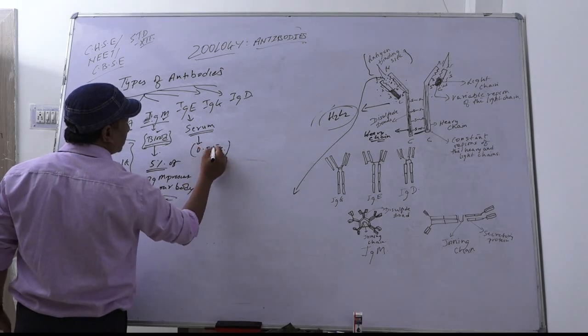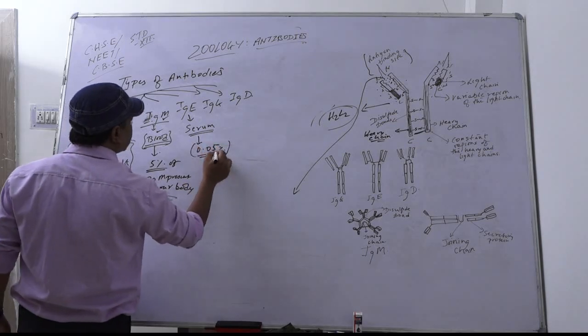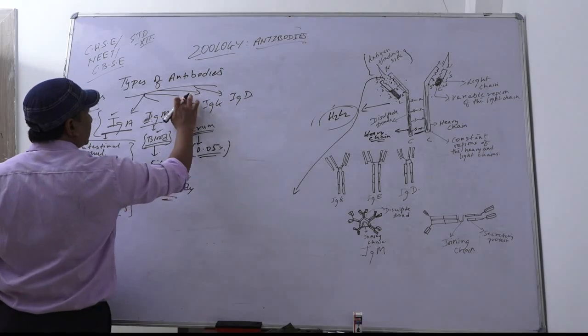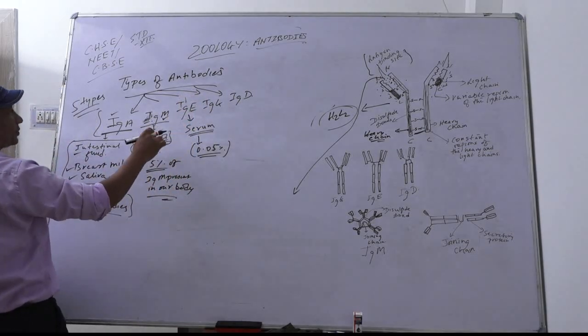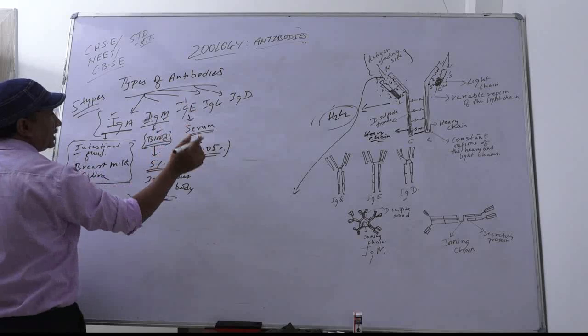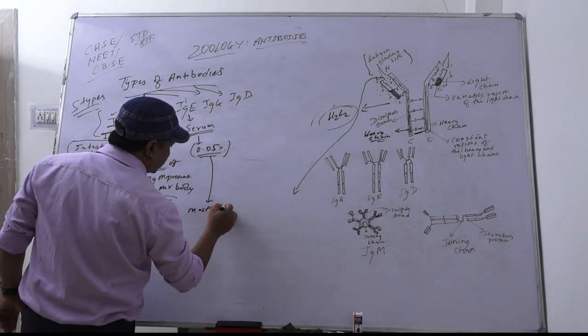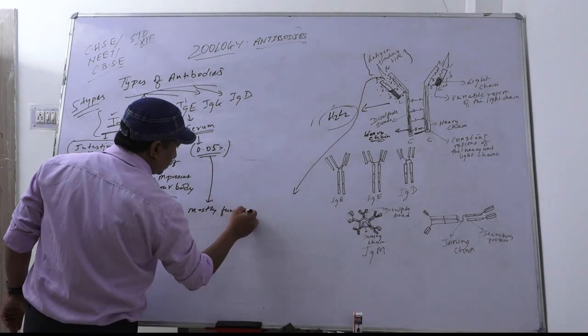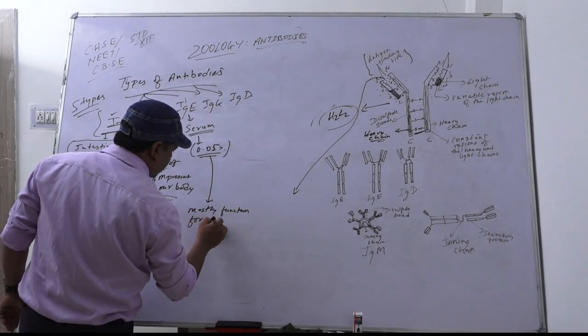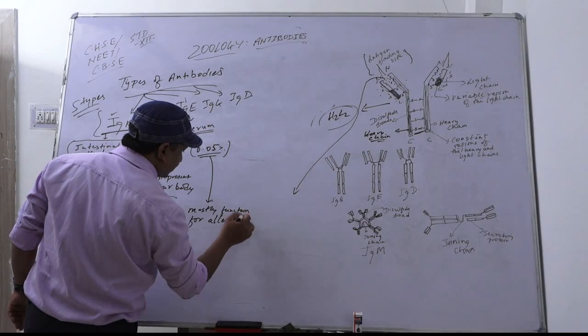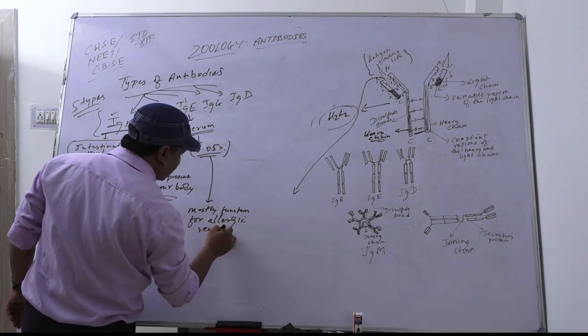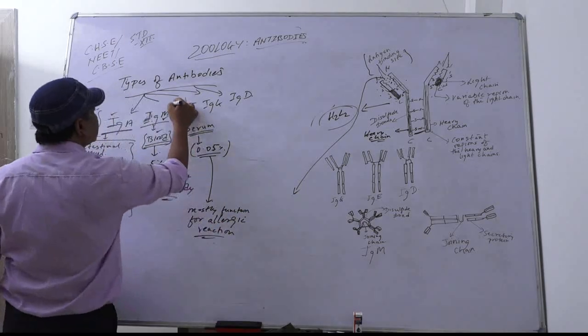It is 0.05%, the least amount of antibodies present in our body. That is IgE. It mostly functions for allergic reaction. Which antibodies? Antibodies E.